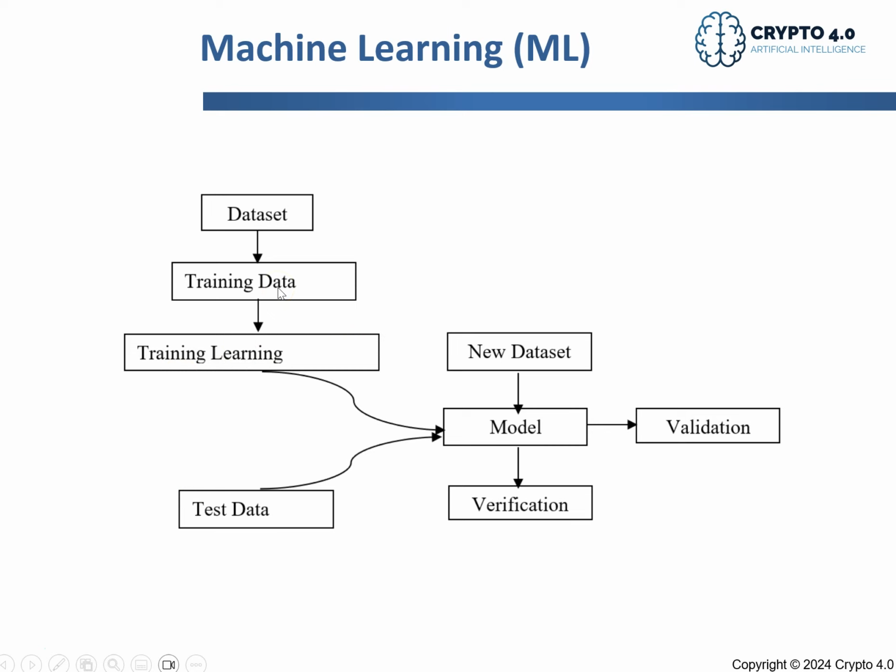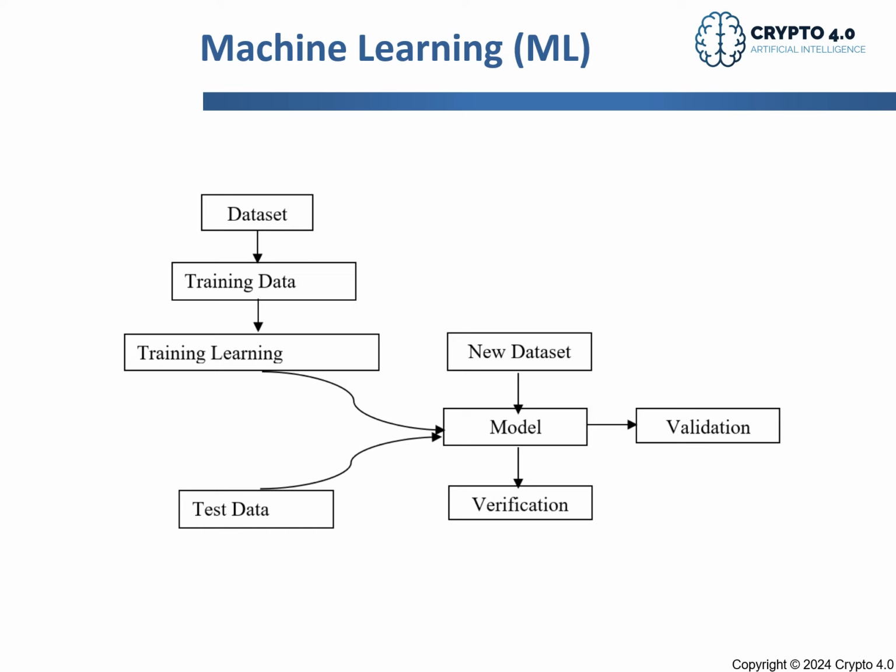Usually you split these data sets in the range of 70% for training and 30% for test data. You can also use 80-20, depending on your choice. And then when you split this data, you have a model. For example, when we are looking for prediction, we use regression models that you will see later in the presentation. Then there are different models that can be applied to these training and test data sets.